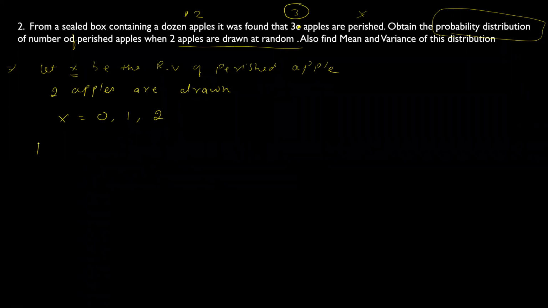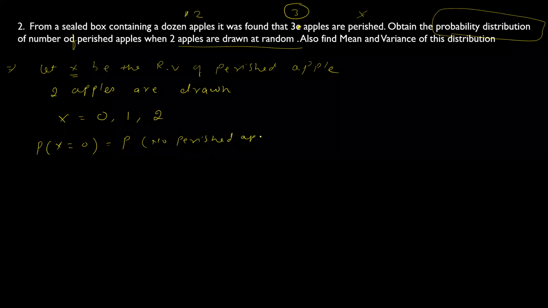Probability of each. So probability of x equal to 0 will be what? This means no perished apple. So what is the probability of no perished apple? Out of 12, 3 are perished, so 9 are good. So no perished apple means both the 2 apples are taken from the good apples only.